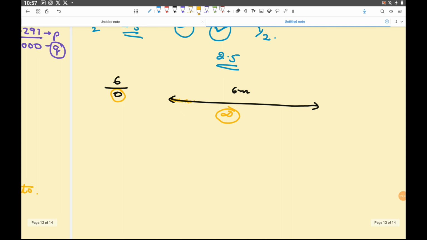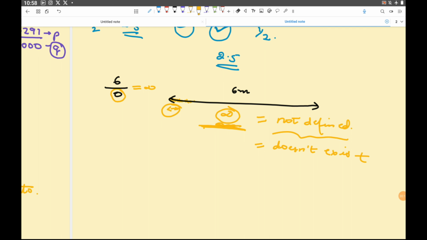Or I'll say that once it is to be divided in pieces of 0 meter, 0 meter is nothing. So how will I divide it? And that is how I am also saying that it is not defined. Not defined. But at the same time, I am also saying that it is infinity. If I somehow break this in pieces of 0, 0 meaning very, very small, then it will end up in an infinite number of pieces. The answer is infinity. Or the answer is not defined. Both are correct. Or the answer does not exist. All these are correct answers.